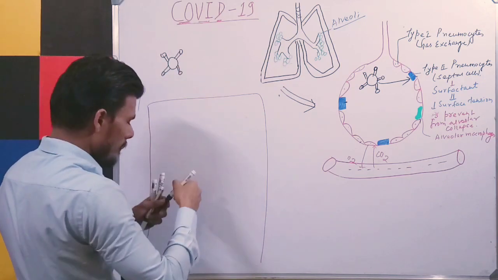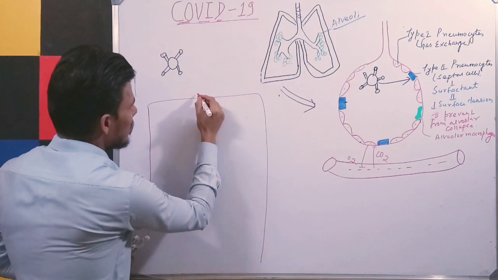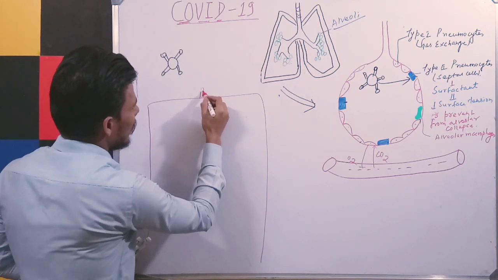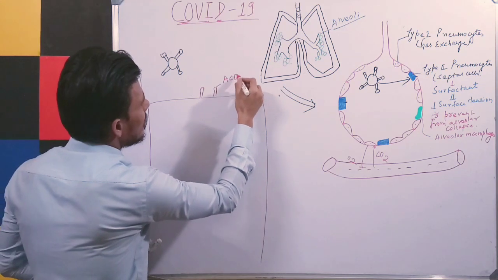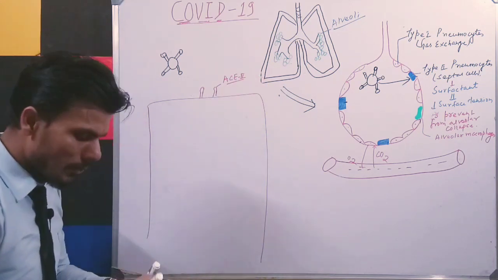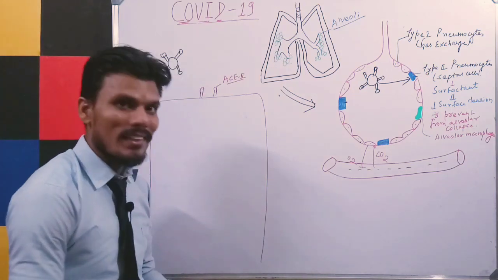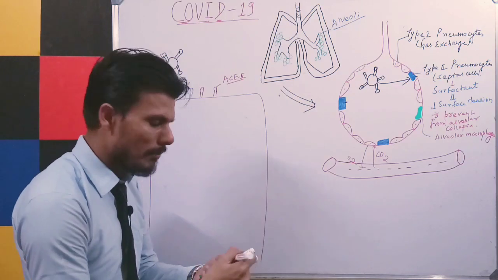This is the virus, okay? Now it has been observed that type 2 pneumocyte cells consist of a receptor, and its name is ACE2, that is angiotensin converting enzyme. You may have heard this term in the RAS system, right? In the kidney. What is the function of angiotensin converting enzyme?